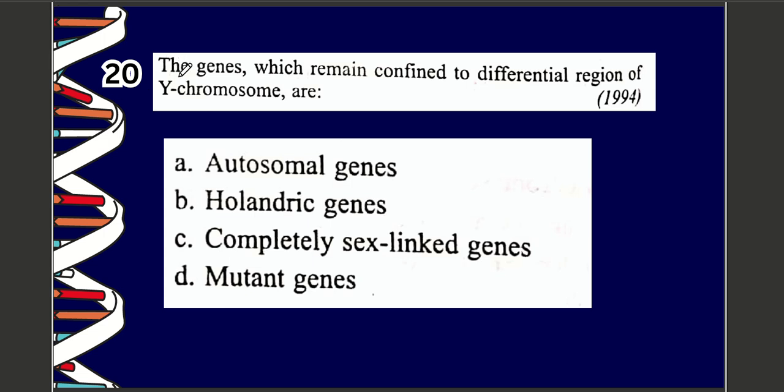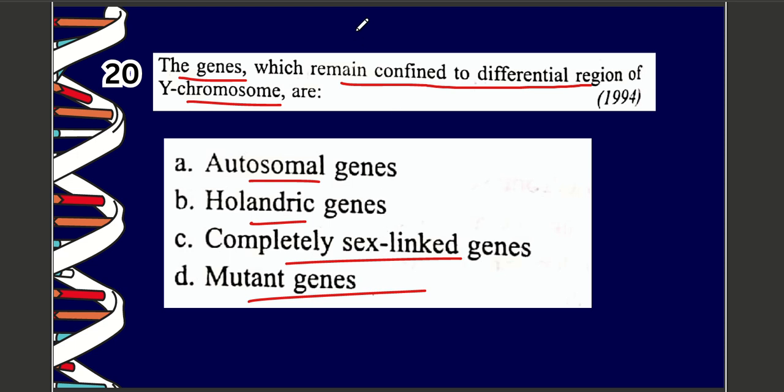Next question. This is the last question of this video and you have to answer this question. So let's see the question. The genes which remain confined to the differential region of Y chromosome are A. autosomal genes, B. holandric genes, C. completely sex-linked genes, D. mutant genes. So if you know the answer, do comment in the comment section.